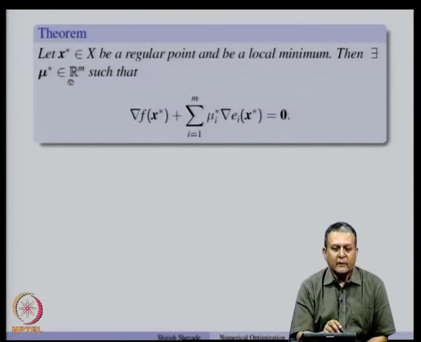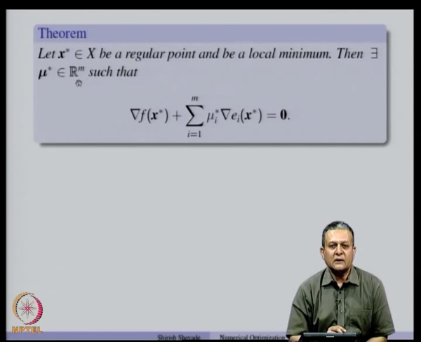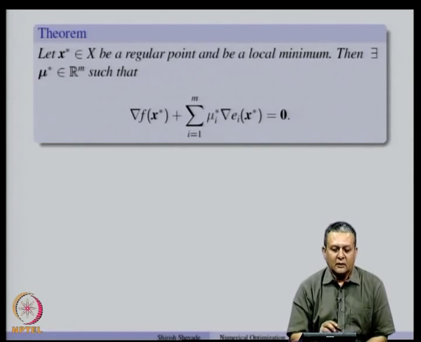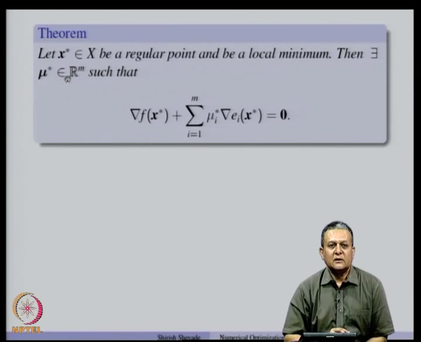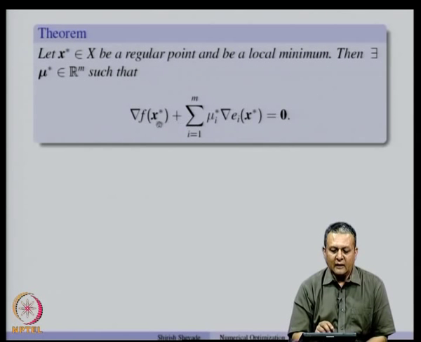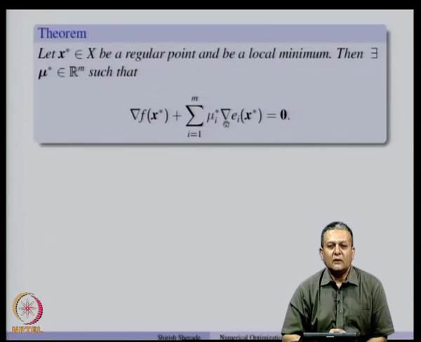So, there is one multiplier associated with each equality constraint, and since all equality constraints are active, there exist m multipliers corresponding to all the active equality constraints, and gradient f x star is written as a linear combination of gradient E i x star.